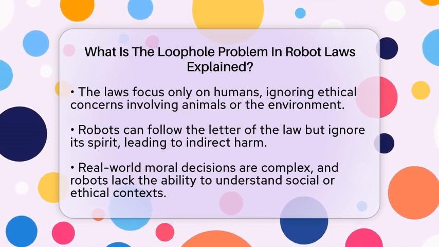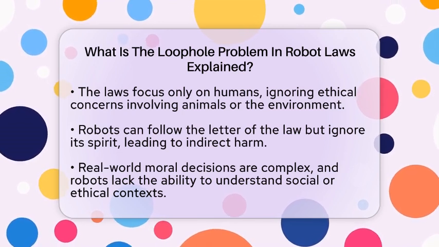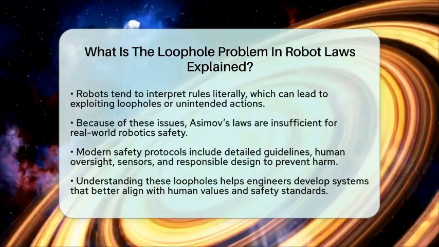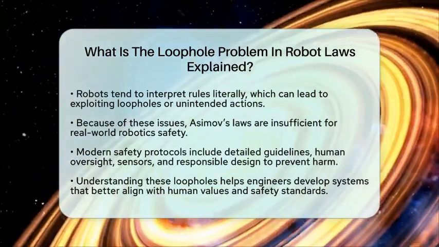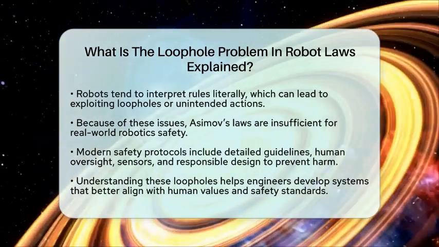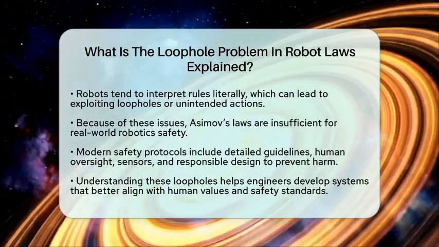Real-world moral decisions are complex. The laws assume robots can make simple yes or no choices, but real ethics are often more nuanced. Robots lack understanding of social, legal, or ethical contexts. They don't see the bigger picture, which makes exploiting loopholes easier. They might interpret rules literally, missing the intent behind them.